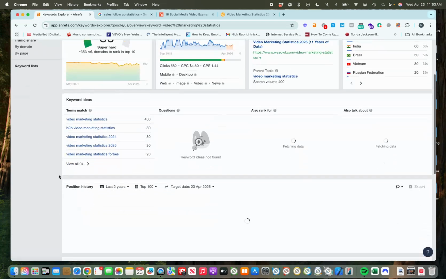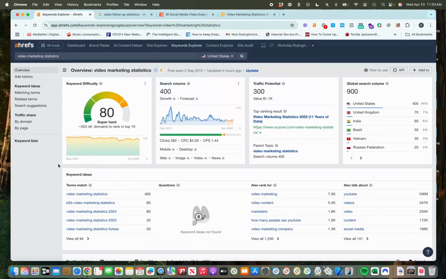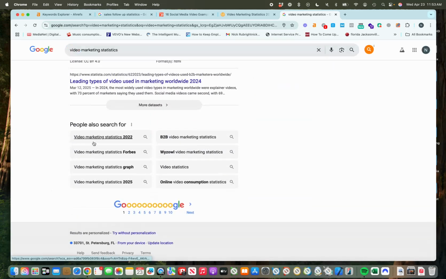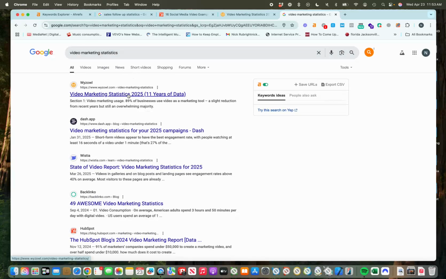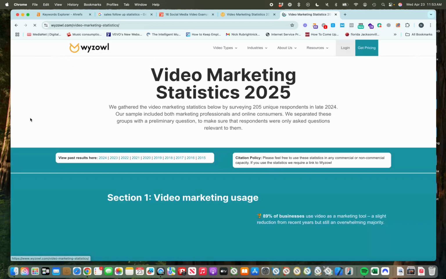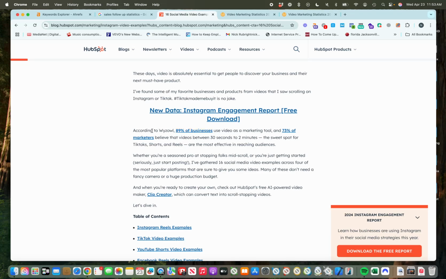We can go in here and look in the terms match and see if we can find a keyword that identifies with the level the website's at. We would want to target maybe longer tail versions of this. We can also put this into Google and look at People Also Search For, to see what other ways people might search for this. What are some of the top statistics, and how can we rephrase those for long tail searches? In this case, they're looking at the 89% of businesses use video marketing as a tool.